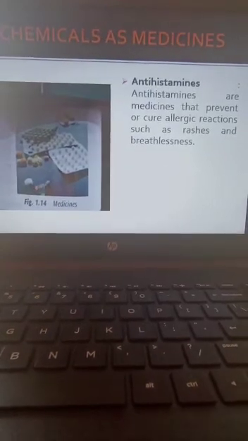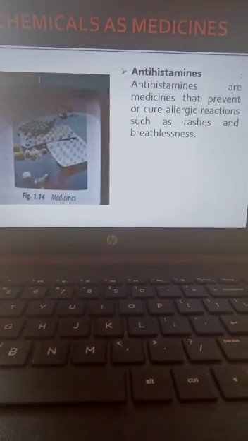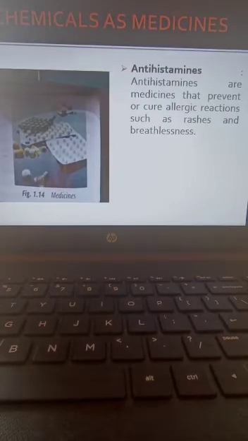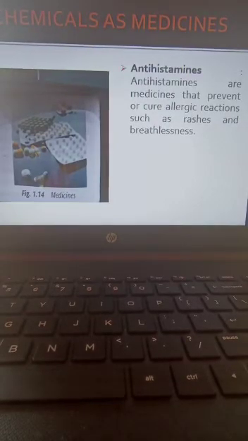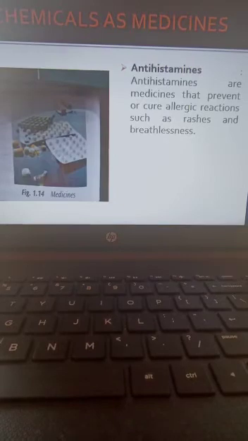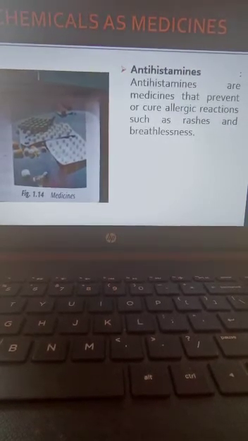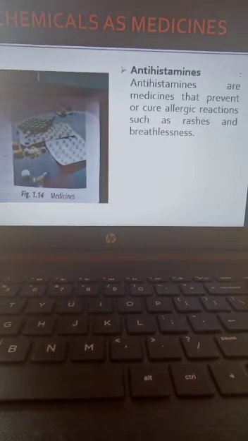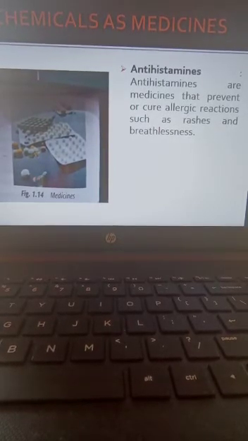Then next is antihistamines. What are antihistamines? Antihistamines are used to prevent or cure allergic reactions. So if we are having rashes in our body, any type of allergy, for all types of allergies, we are taking which type of medicines? Antihistamines. So antihistamines are medicines that prevent or cure allergic reactions.